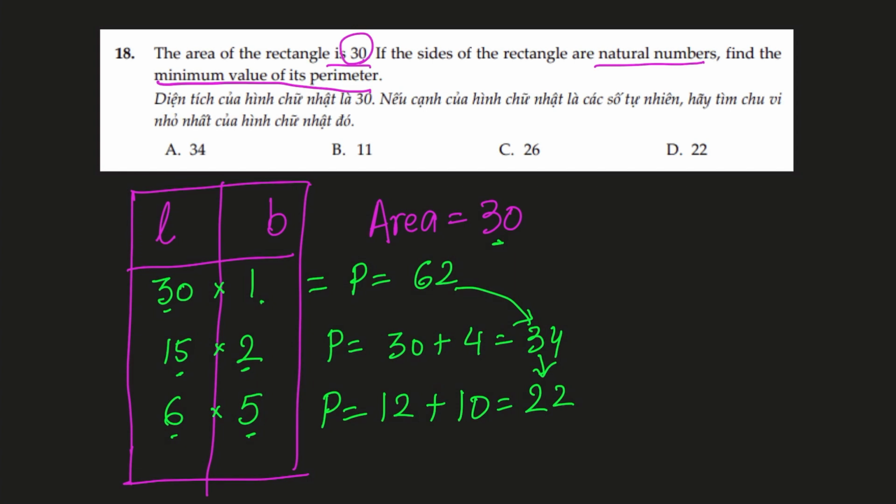Now let's see if there are more possibilities for area 30. Now other factors, we don't have any more factors, but we can switch them around, 5 and 6, but that effectively means the same thing. We are just changing the column, which is length and breadth, but we are ending up with the same rectangle. So we have already found our smallest perimeter, which is 22. Answer is D.